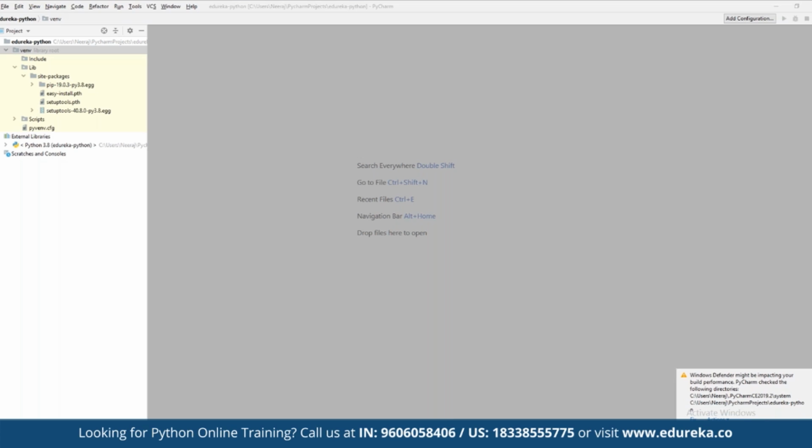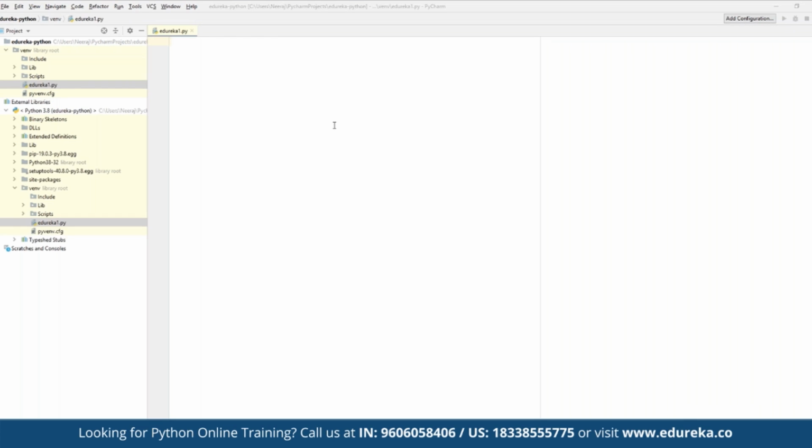Here we can choose the IDE, click on Python, and simply click on create, where we have all the internal and external libraries available that we can use to get started.